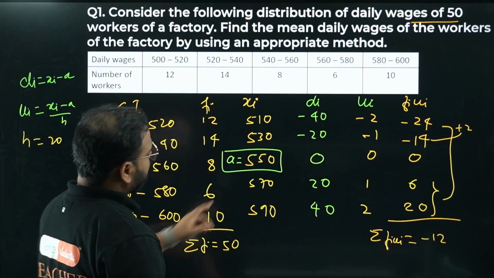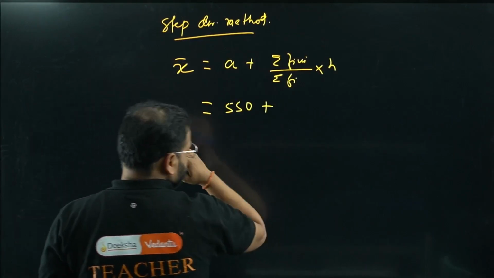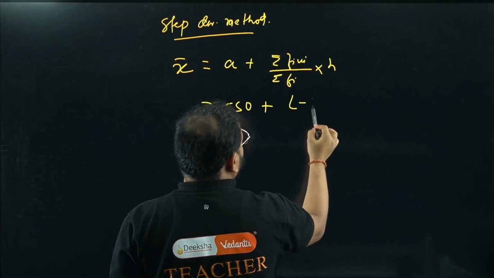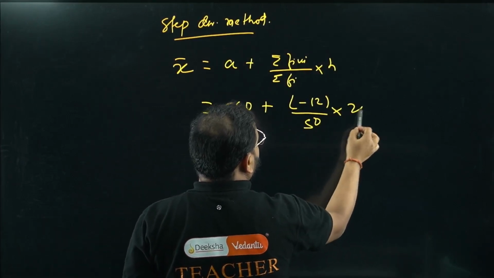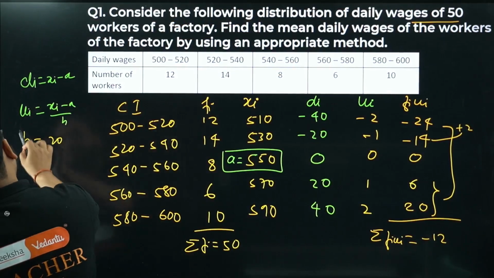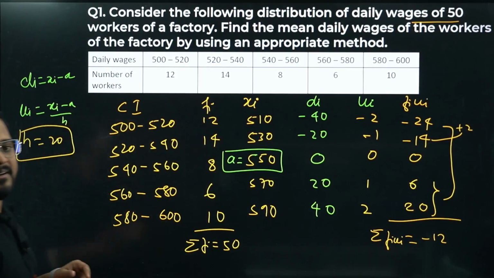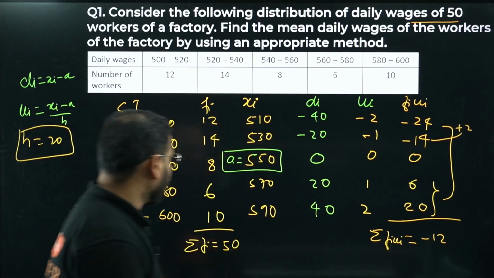Have a look. A value is 550. So right here, 550 plus sigma FiUi. How much was that? Minus 12. What is sigma Fi? 50. What is the h, sir? 20. Have a look. h is 20 over here. A is 550, sigma FiUi is minus 12, and sigma Fi is 50.